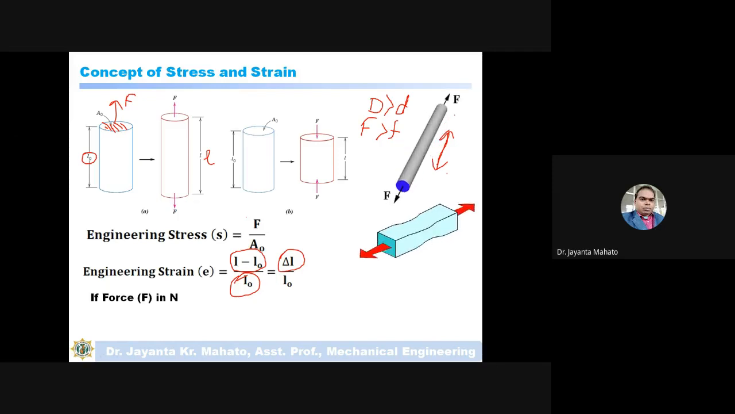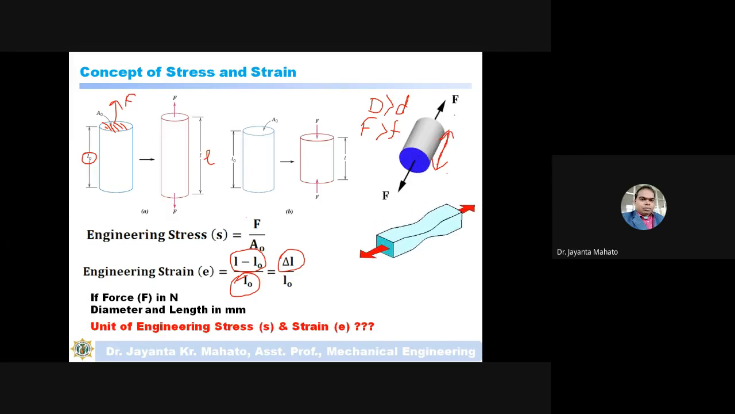Now, if the applied force is in Newton, and the diameter and length of the cylinder bar are in mm, then what will be the unit of engineering stress and strain? Can anyone tell what is the unit of engineering stress and strain? In this case, the unit of engineering stress will be Newton per meter square. Good. So this Newton per meter square is called MPa.